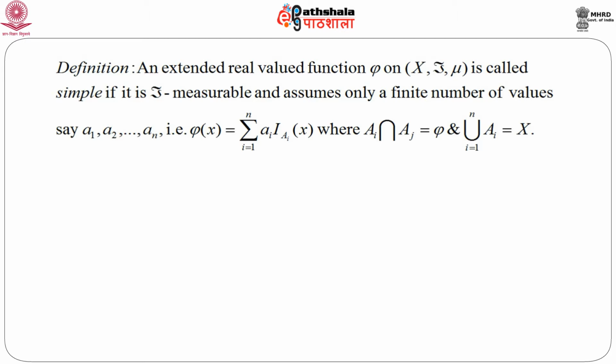That means, if x belongs to A i, then the indicator takes the value 1, where the A i's are disjoint sets and the union of the A i is nothing but the whole space, that is X. So, this is the definition of a simple function. We know this thing already.